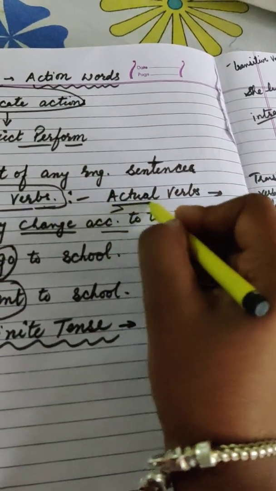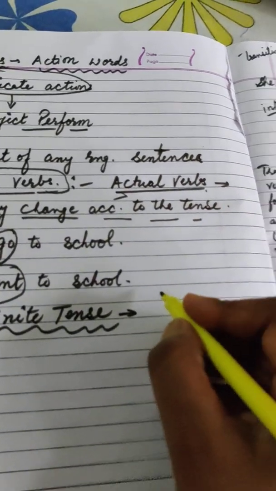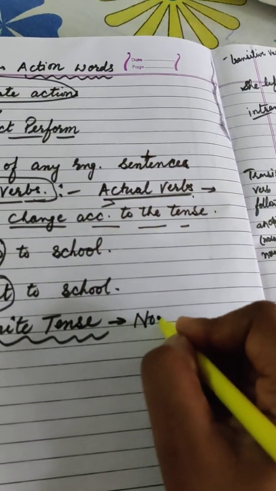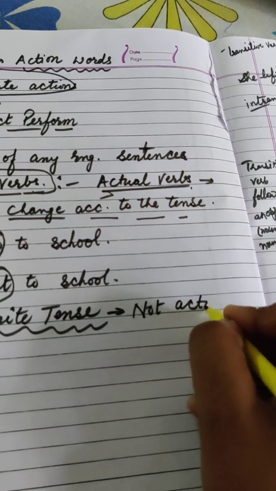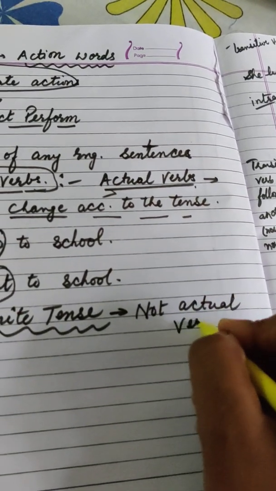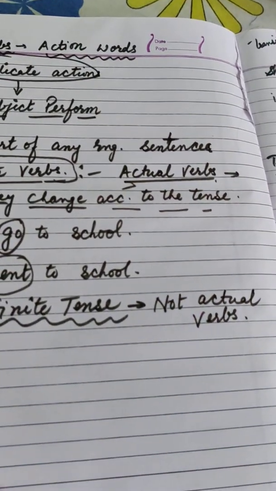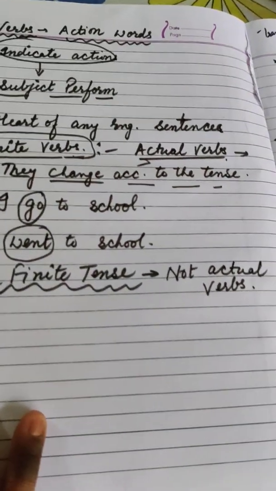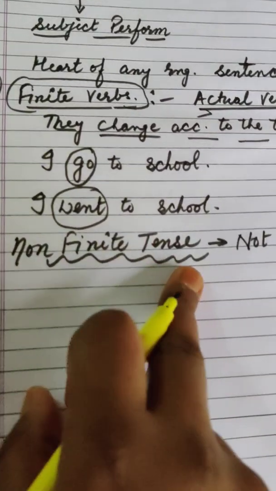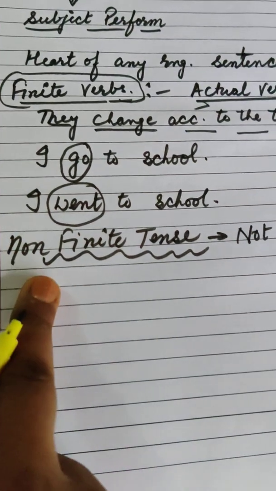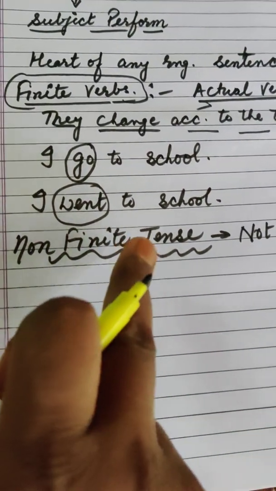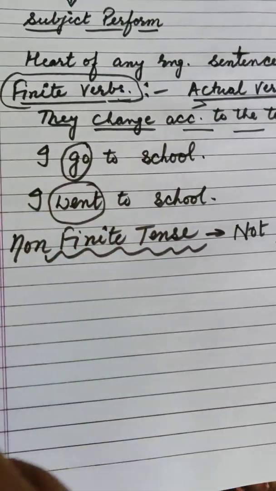Here finite verbs were actual verbs, but non-finite verbs are not actual verbs. They work as a noun, adjective or adverb.